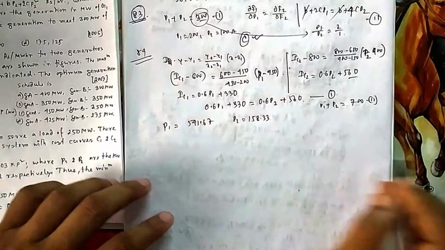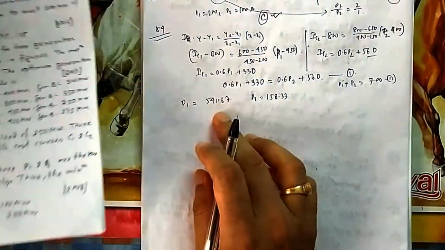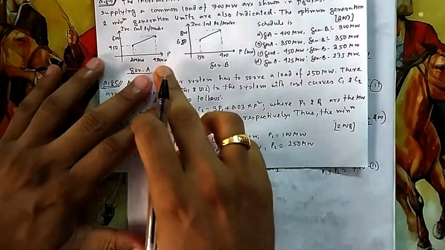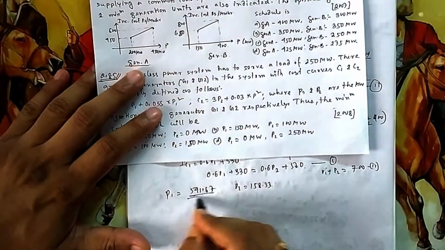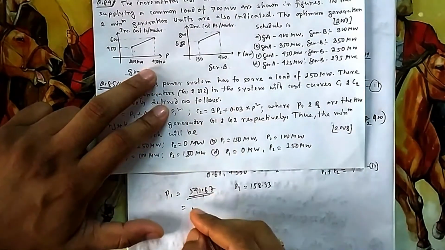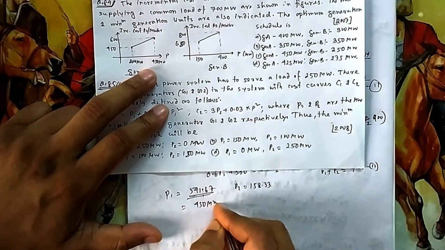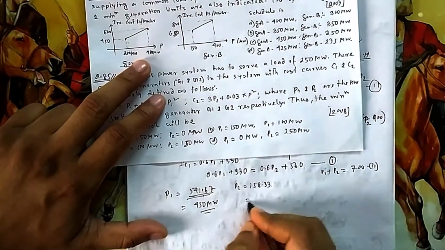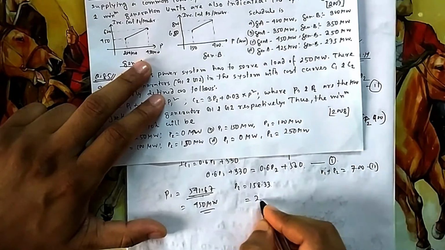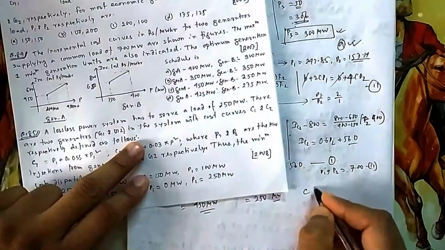Now don't give this as the answer, you always check the generator limits, whether your generator can generate this. If you see your generator 1, maximum limit is 450, you are going up to 541, so you cannot go, because the generator cannot generate beyond 450, so you have to stop at 450. So obviously the rest of the amount will be given by P2, that is 250. So this is your answer, that is your option C.